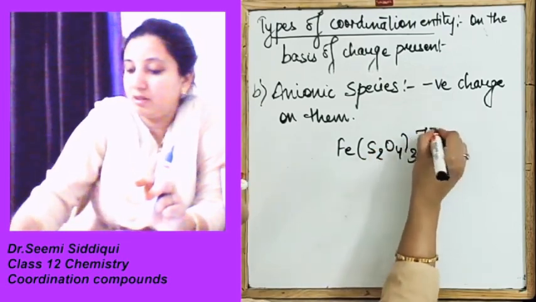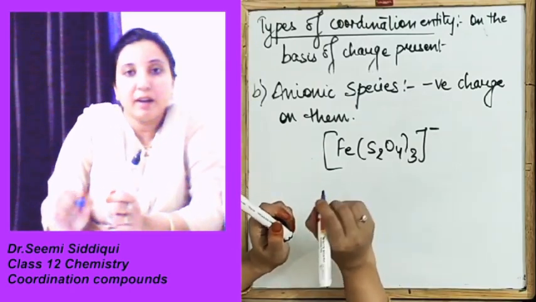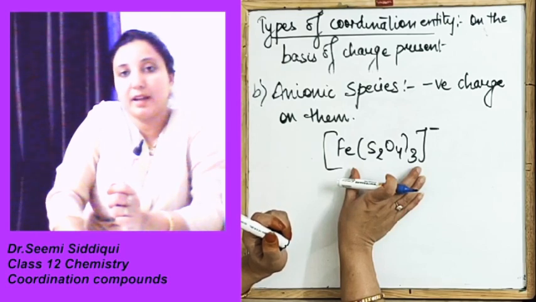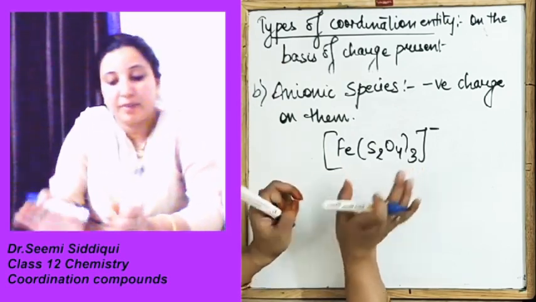FeS2O4 3 minus. Here if you look, this is H2O4 3 minus. It is the anionic species over here.